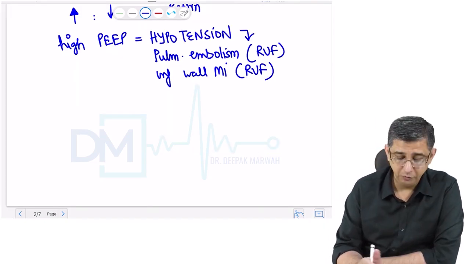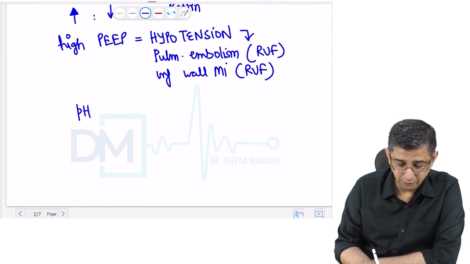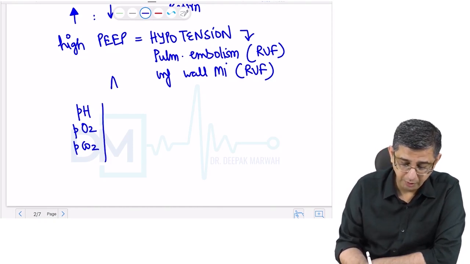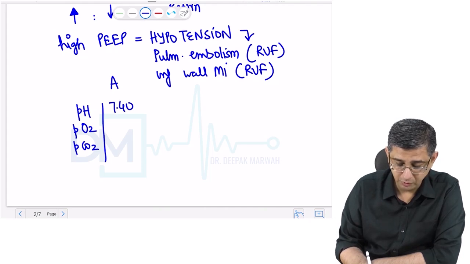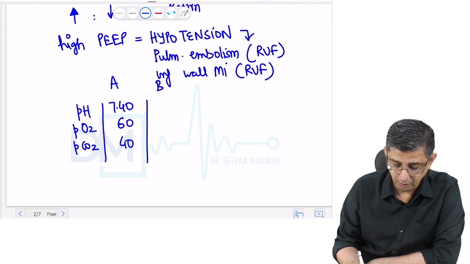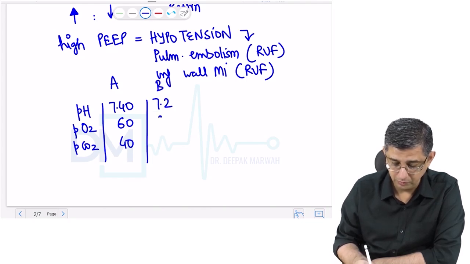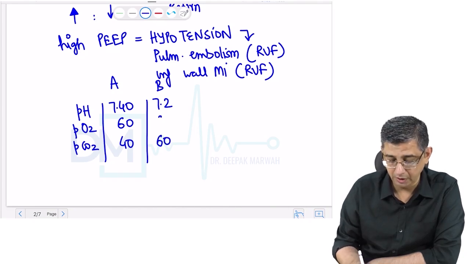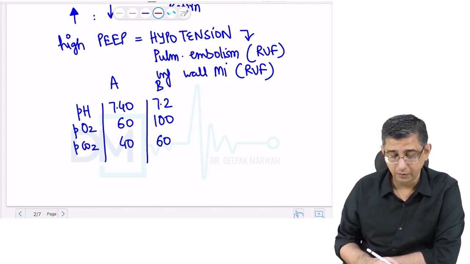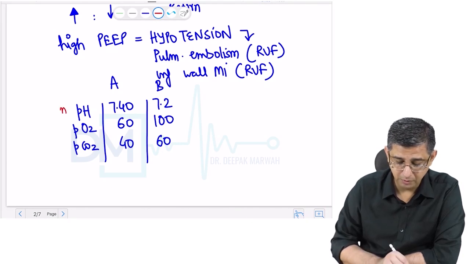To see whether you have been able to follow me or not for these parameters, I will just give you two ABG examples so that you can relate to this information relatively better before we actually talk about the modes of ventilator. I have patient A admitted in my hospital whose pH is 7.40, PO2 is 60 and PCO2 is 40. I have patient B in whom the pH is 7.20, the PCO2 is 60 and PO2 is 100.